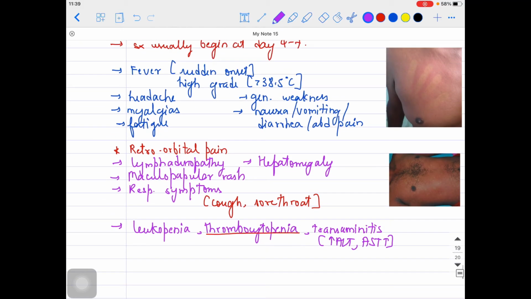So here I'm trying to show you the maculopapular rash.